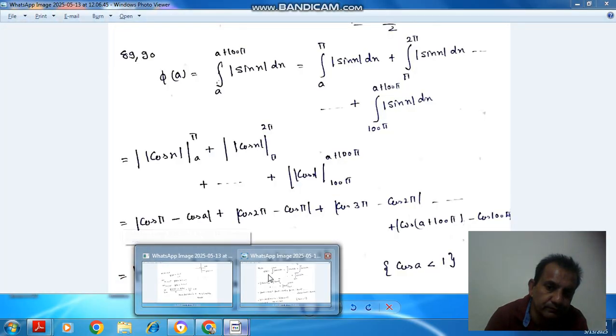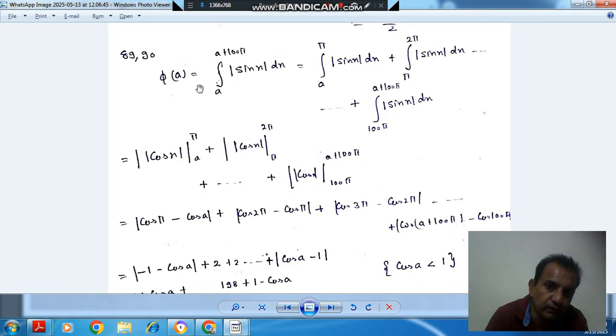So here pi a is equal to the integral from a to a plus 100 pi of modulus sin x dx. Now this can be bifurcated into different limits: first a to pi, then pi to 2 pi, and then 2 pi to 3 pi, and so on up to a plus 100 pi, and the integrand remains the same, that is modulus sin x dx. Now the integration of this part is modulus cos x, with limits a to pi, and this is also having the same integration with limits pi to 2 pi.